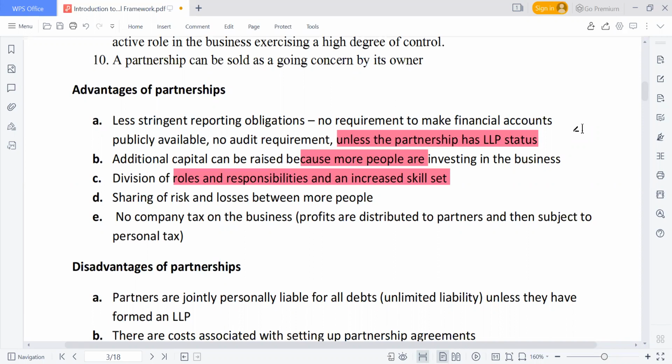Sharing of risks and losses between more people. In a partnership, the profits belong to different individuals, and the losses as well. There's no company tax on the business. Profits are distributed to the partners, and the partners are only subject to personal income tax.